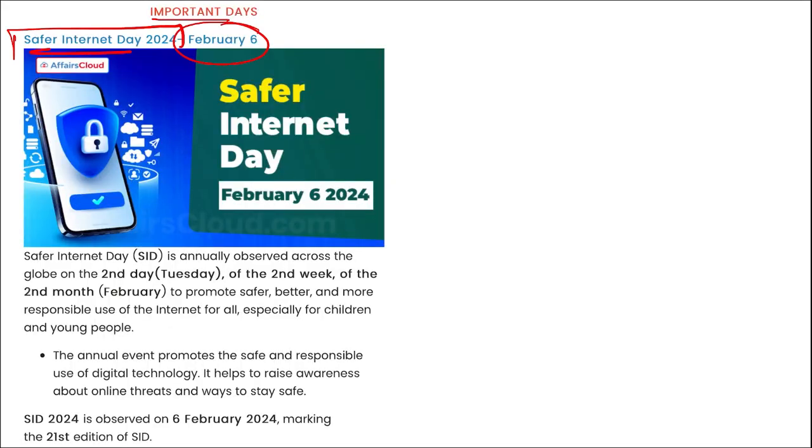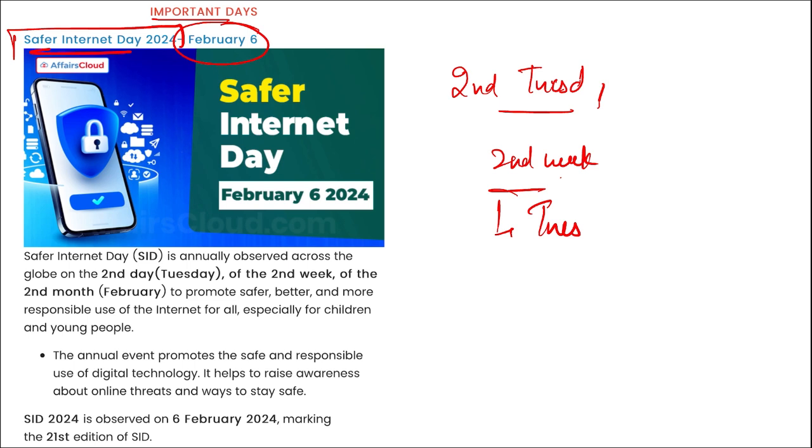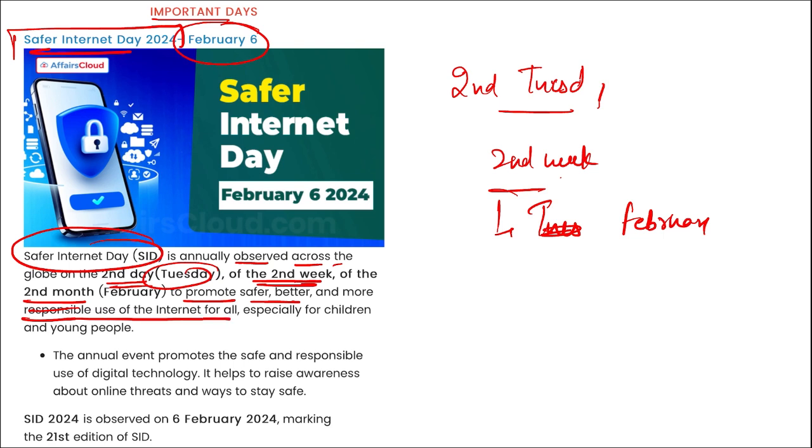We observe this on 6th of February. Right? Generally, it is on the second Tuesday of the second week of the second month. Right? It can be second Tuesday, or we can say of the second week of the February month. Correct? Here you can see Safer Internet Day, annually observed across the globe on second Tuesday of the second week of the second month to promote safer, better and more responsible use of internet for all.